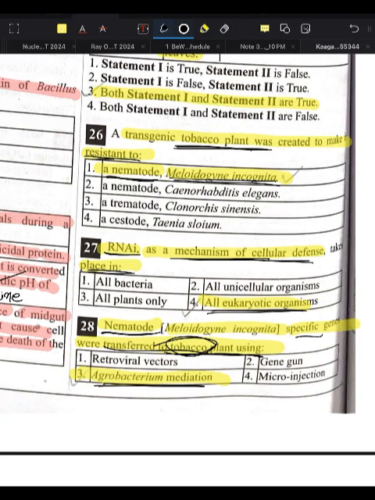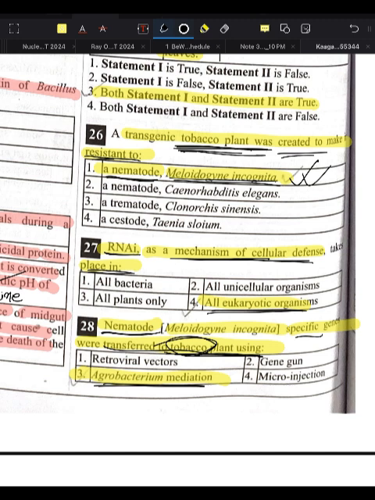A transgenic tobacco plant was created to make it resistant to a nematode, Meloidogyne incognita. Now this nematode specific gene was transferred to the tobacco plant. Why was it created?